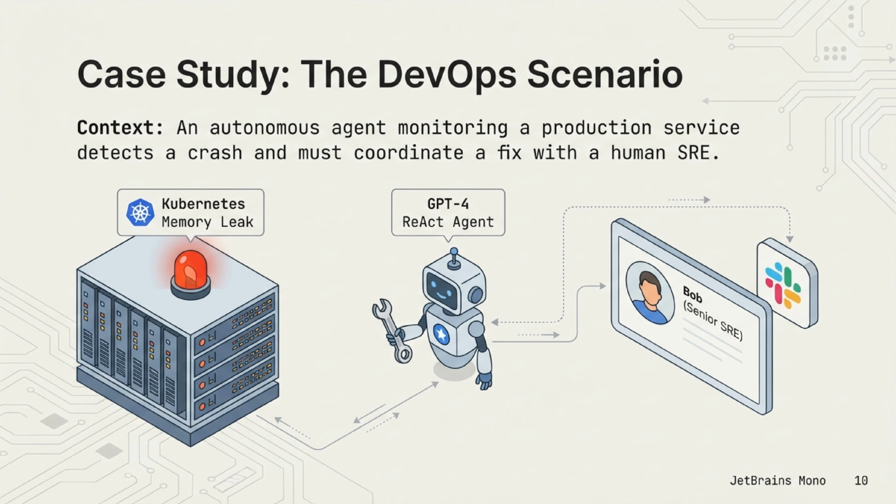Let's see this in action with a DevOps case study. Context: an autonomous agent monitoring a server detects a memory leak in Kubernetes. It needs to coordinate a fix with Bob, a human senior site reliability engineer. The agent uses the protocol to bridge the gap between the server crash and Bob's Slack.